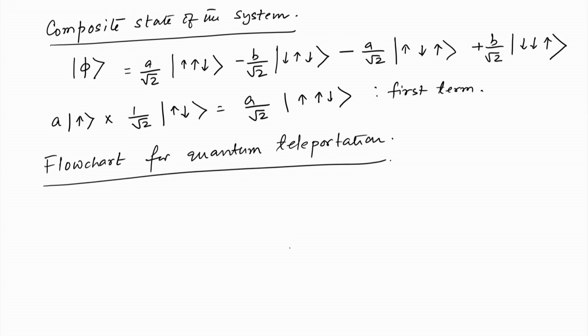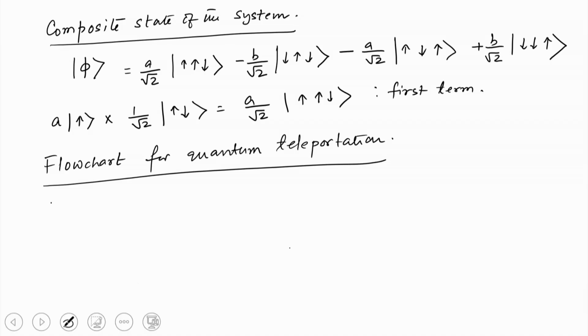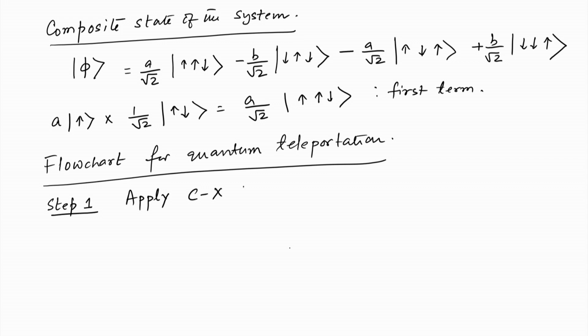There are essentially 5 steps that will follow with the help of the gates, which are X gate, Z gate and Cx gate, and we will achieve the teleportation of the unknown spin from lab A to lab B without really making it travel from lab A to lab B, and anyway it is not a possible journey, as we have talked about earlier. So, step 1: apply Cx operation on phi.